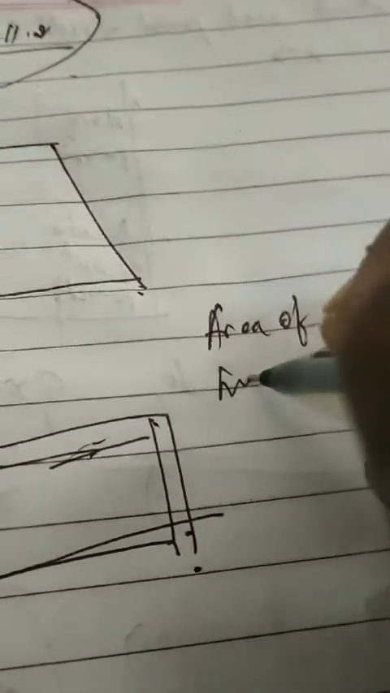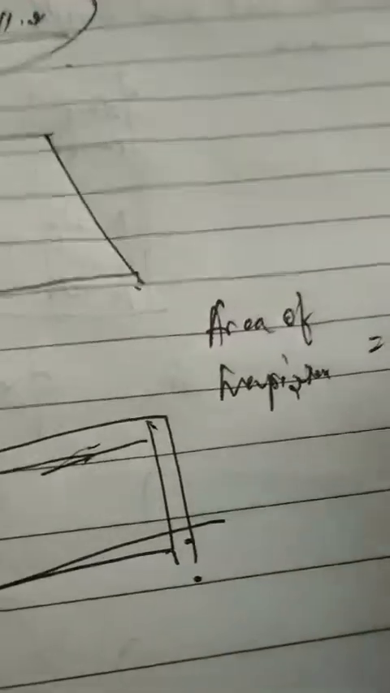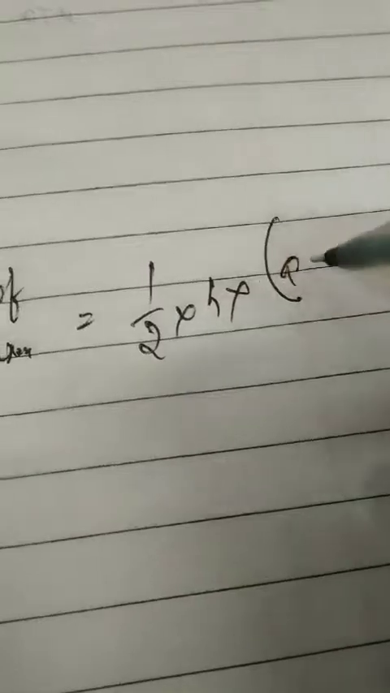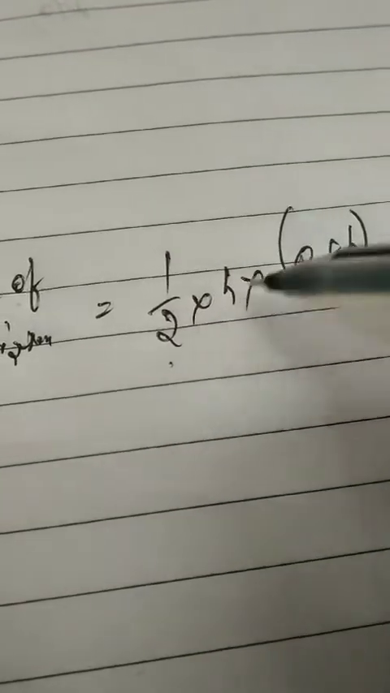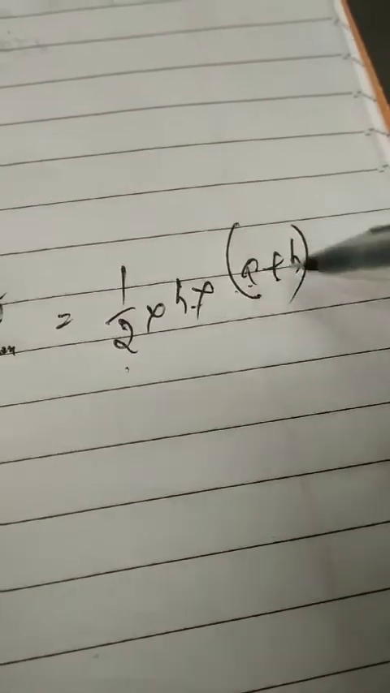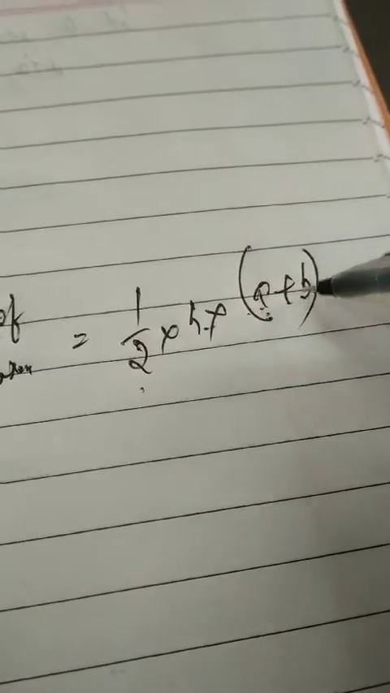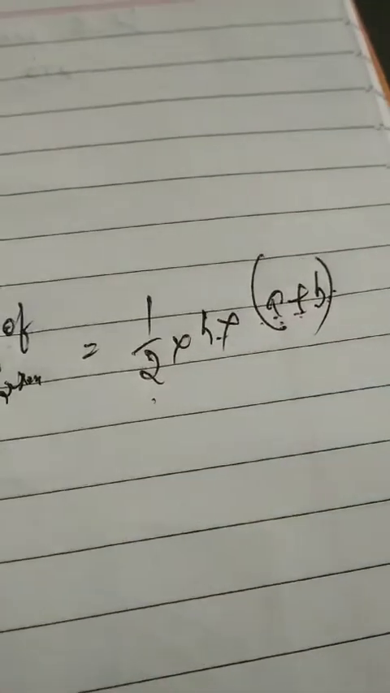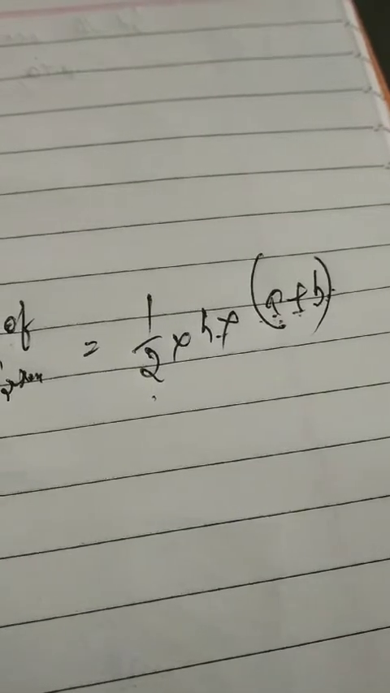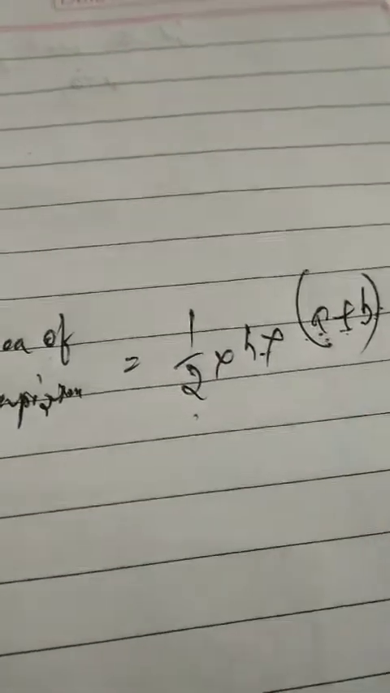Now, the formula for the area of a trapezium is equal to half into height into a plus b. Half into height into a plus b. H for height, A and B are the parallel sides. So it is half into H into the sum of the parallel sides, A plus B.